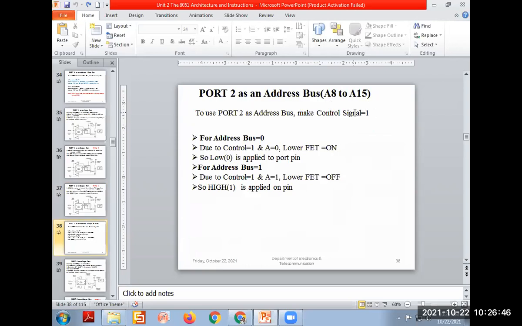This is 1 by default. Whatever data is coming, either address 0 or 1, with the control signal 1, that time the FET will be on and the signal goes directly to the port pin. Write down port 2 as an address bus. To make this an address bus, the requirement is that the control signal must be 1.